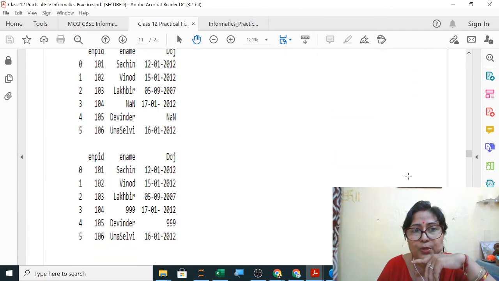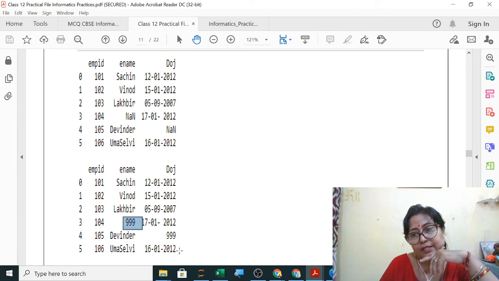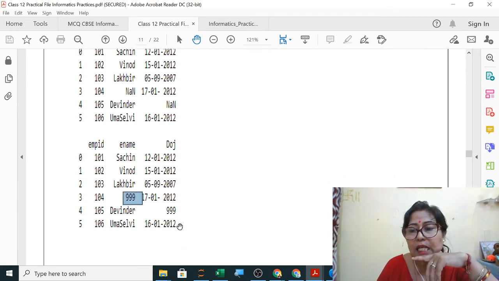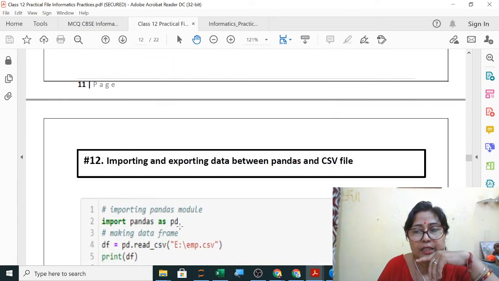You can show the output. Previously you can see NaN is displayed here, and when you have filled and then printed, you can see in place of NaN, 999 is displayed. Clear? So fillna is used to fill the NaN with 999.